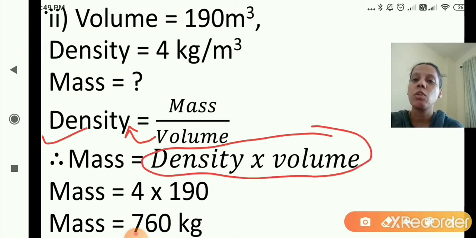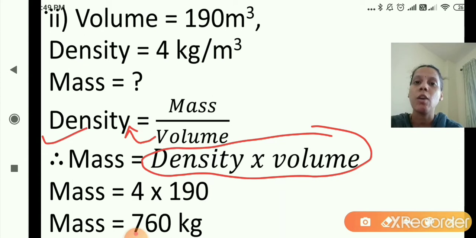So we will put the values now. Mass is equal to, what is the density in the question? Yes, 4. So 4 multiplied by, what is the volume given? 190. So 4 multiplied by 190 is 760. Correct. So the mass is equal to 760 kg. Unit is kilogram, that is kg. So mass is equal to 760 kg is the answer.